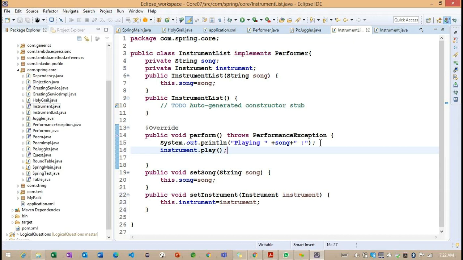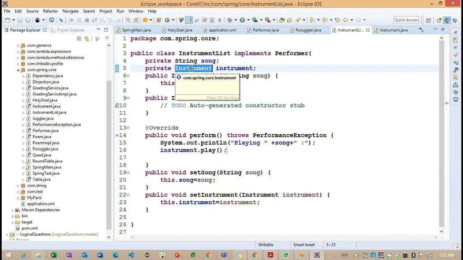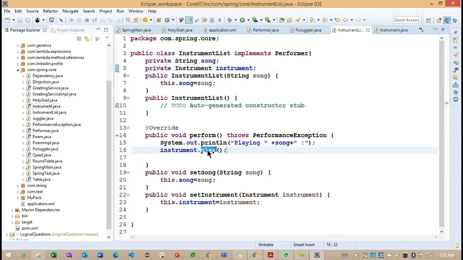But what we need to understand is that this is our interface, so we need to define the implementation class, because we need to implement this play method. Whenever we get the instrumentalist object and call the perform method, internally the instrument person is going to play a song. Now observe how we are implementing it.